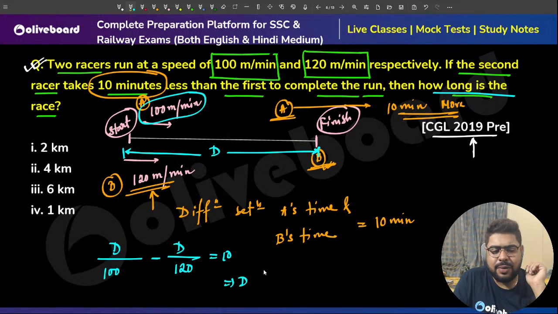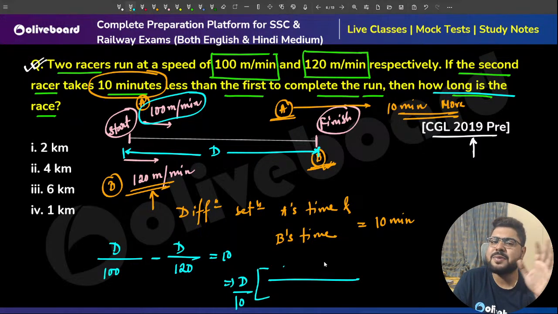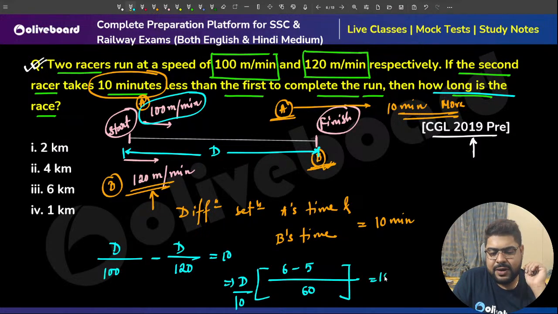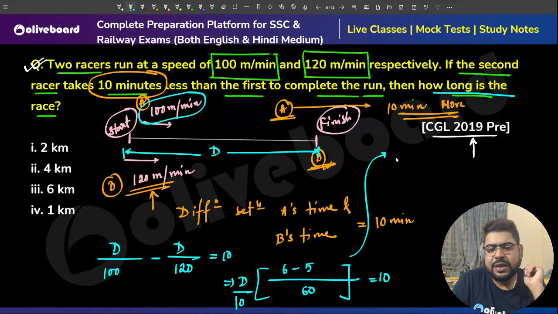D is common, so we can take D by 10 common. So it is 1 by 10 minus 1 by 12. The LCM is 60, so that will be 6 minus 5, equal to 10. So D divided by 10 into 1 by 60 is equal to 10.